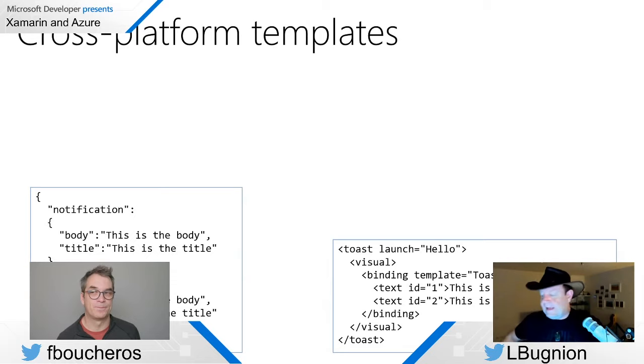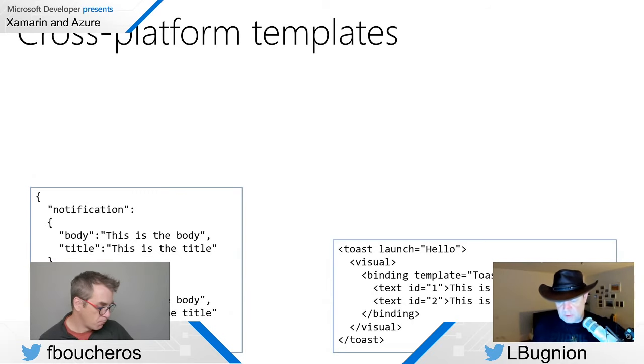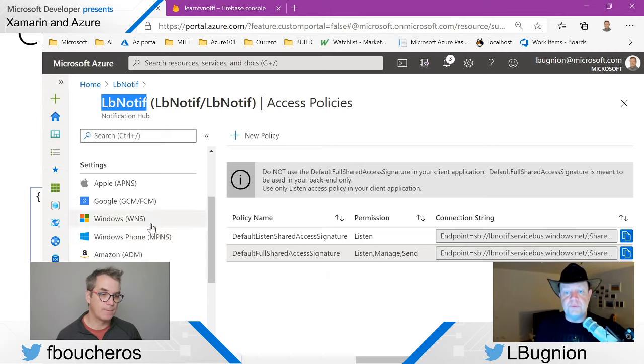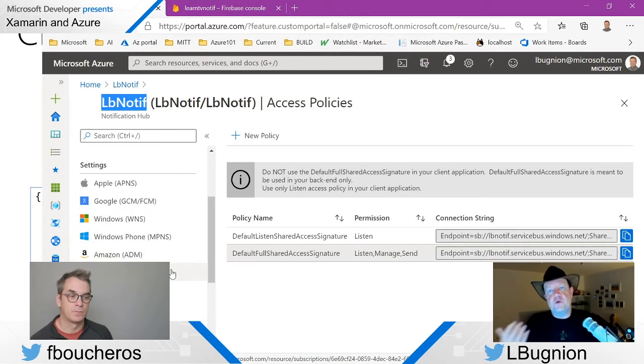Not exactly. So here, what we are doing is a push notification system. If I go to the notification hub, it's going to be able to use it on Apple systems, Google, Windows Phone, in case you still have one, Amazon, so Amazon Fire devices, and Baidu. Those are really push notification based systems.